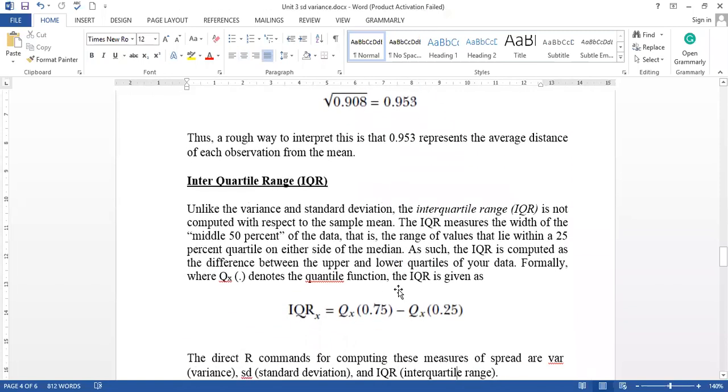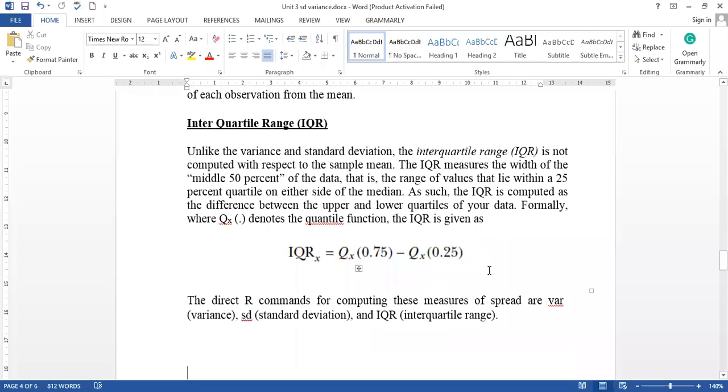Then we have the interquartile range. We have discussed the quartile range, and we have discussed quantile and percentile. The interquartile range basically represents the width of the middle of the data. The quantile we calculate at 100% of the data, while the interquartile range looks at the middle 50% of the data. So we just take the quantile calculated at 0.75 minus the quantile calculated at 0.25.